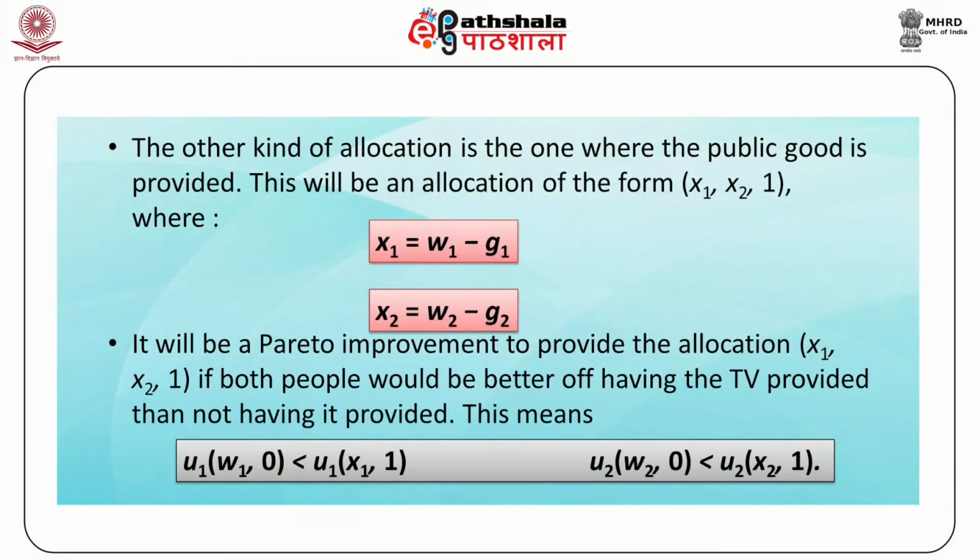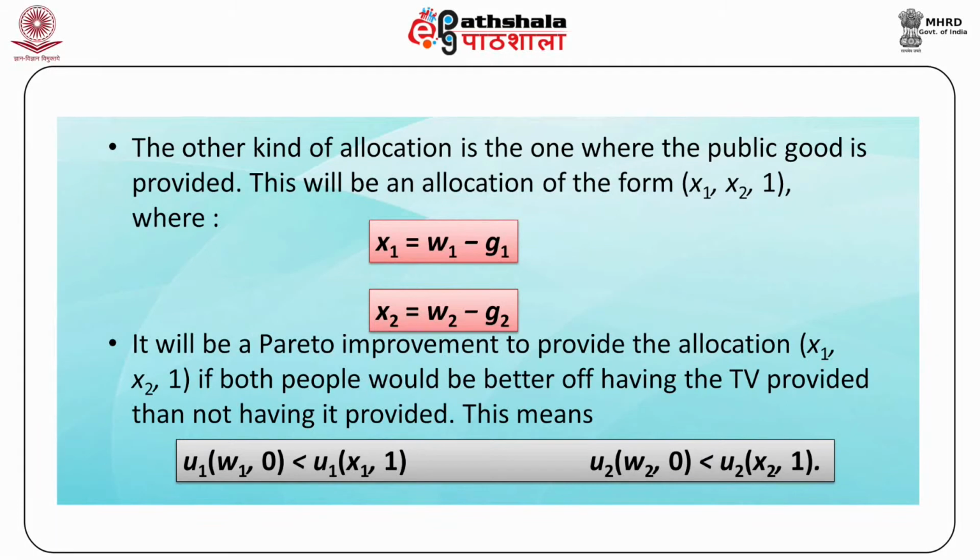The other kind of allocation is the one where the public good is provided. This will be an allocation of the form (x1, x2, 1), where x1 = W1 - G1 and x2 = W2 - G2. These two equations imply that each individual's private consumption is determined by the wealth that he has left over after making his contribution to the public good.